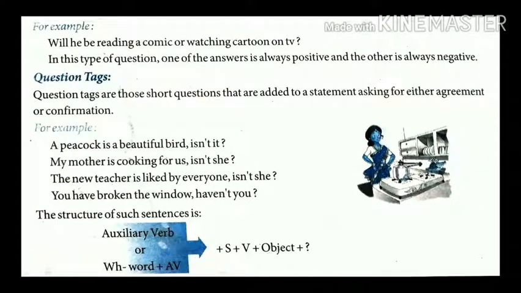Okay students, third one is, the new teacher is liked by everyone. Here the sentence is positive, so for forming a question tag we need a negative one. Isn't she? Last one. You have broken the window. Haven't you? Here, the structure of such sentences is auxiliary verb or WH word, plus subject plus verb plus object and the rest of the words.